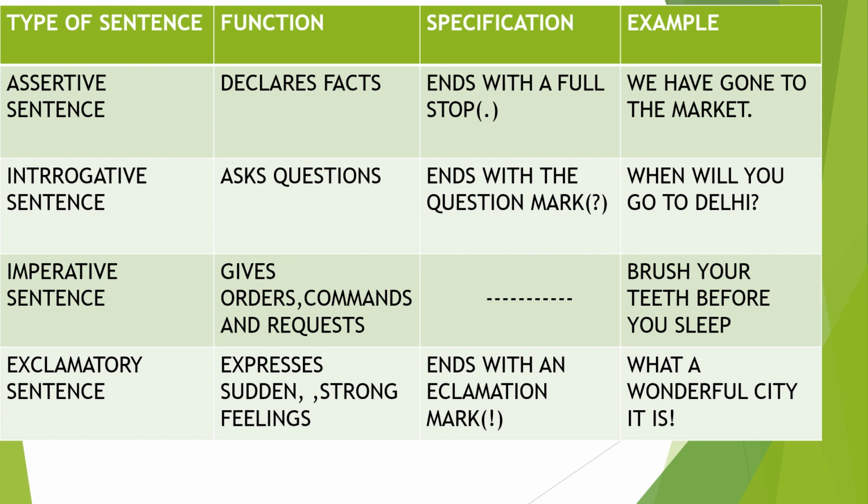Next one, imperative sentence. An imperative sentence tells or shows orders, commands, or requests. An example of the sentence is, brush your teeth before you sleep. This is a suggestion. Finally, the exclamatory sentence. An exclamatory sentence expresses sudden strong feelings of a person. Specification of the exclamatory sentence: we can find out the exclamatory sentence by seeing the exclamation mark at the end. See the example, what a wonderful city it is.